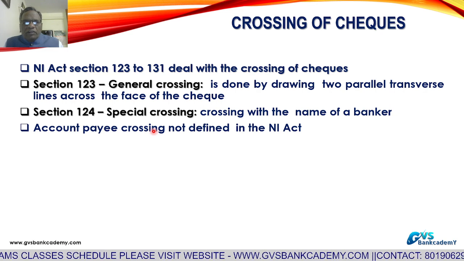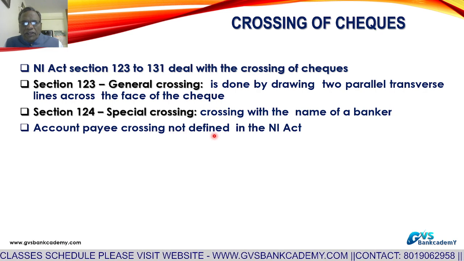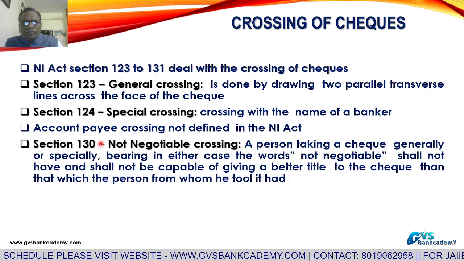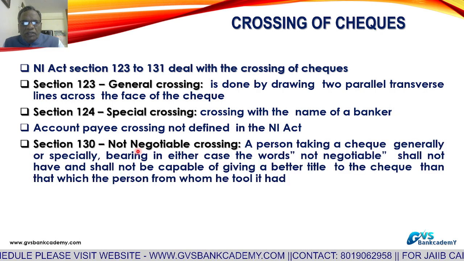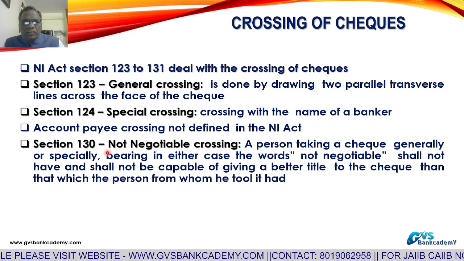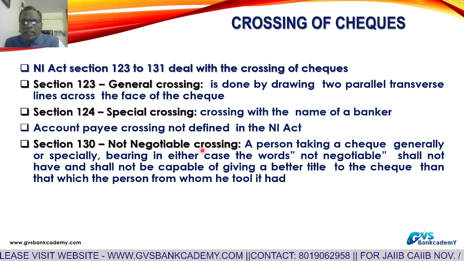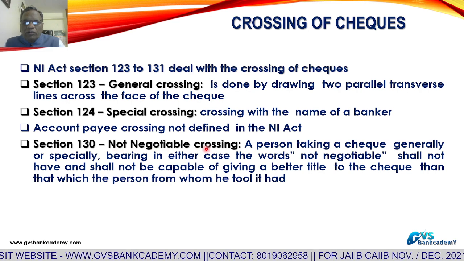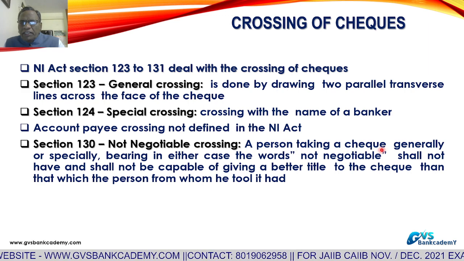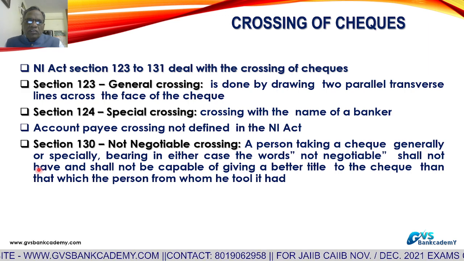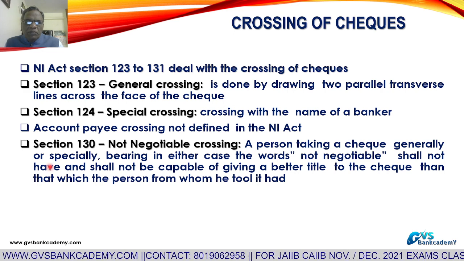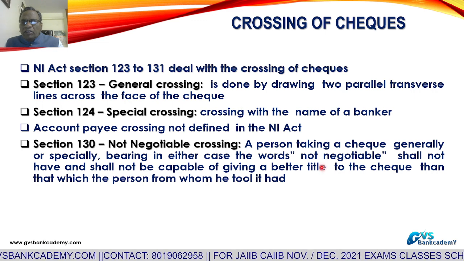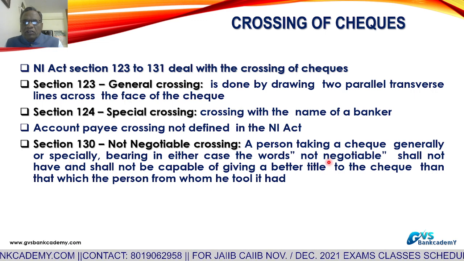Now, account payee crossing is not defined in the NI Act. It is only a practice. Section 130, very important, not negotiable crossing. Section 130 of the Negotiable Instruments Act, not negotiable crossing. What is meant by not negotiable crossing? A person taking a check with general or special crossing. May be general crossing, may be special crossing, with the words not negotiable. General crossing with not negotiable or special crossing with not negotiable.